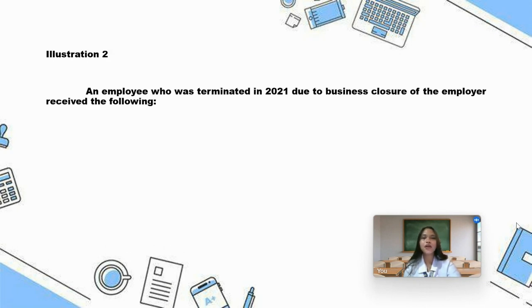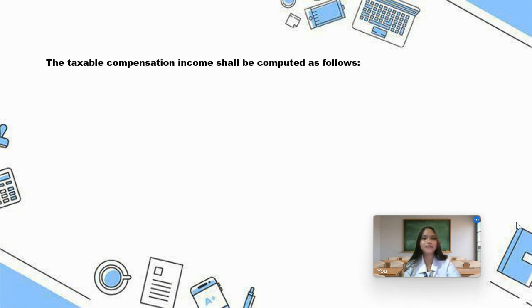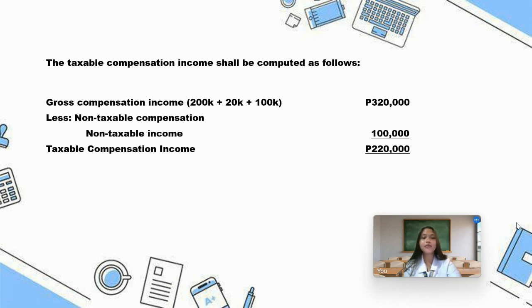For illustration 2, an employee who was terminated in 2021 due to business closure of the employer received the following: unpaid 2021 salaries 400,000, unpaid 2020 salaries 36,000, reimbursement for transportation expenses 24,000, and termination pay worth 100,000 pesos. The taxable compensation income shall be computed as follows. Gross compensation income 200,000 plus 20,000 plus 100,000 is equal to 320,000 less non-taxable compensation worth 100,000. Therefore, we have a taxable compensation income of 220,000 pesos.